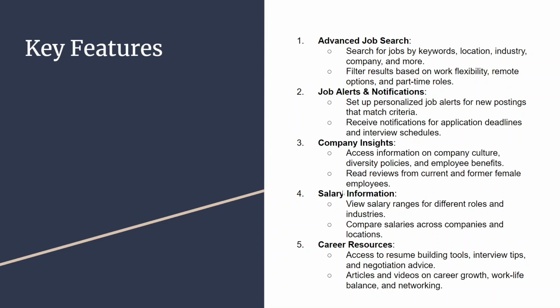The fourth thing we are going to provide is salary information, like what salary companies pay for various roles. Users can view salary ranges for different roles and industries, and compare salaries across companies and locations. The fifth one is career resources. Users get access to resume building tools, interview tips, and negotiation advice, and we are going to provide articles and videos on career growth, work-life balance, and networking.